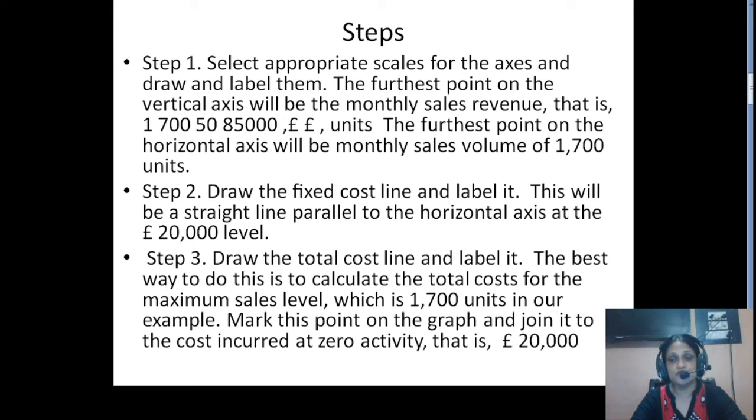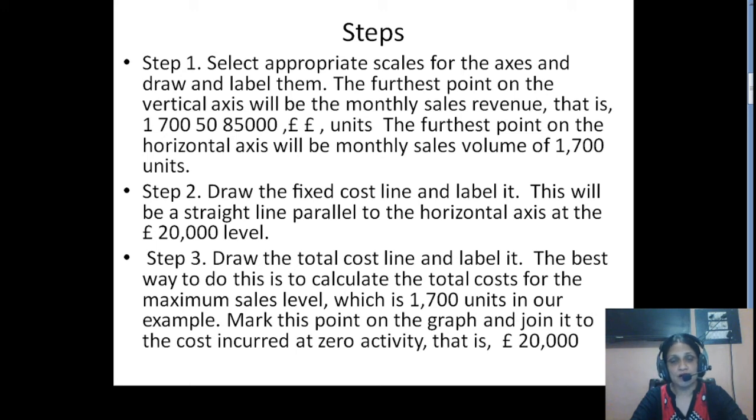that is pound 20,000. See students, why I am not starting the total cost line from origin, because at the cost zero level even we have the fixed cost which is pound 20,000, right? So total cost is fixed cost plus variable cost.